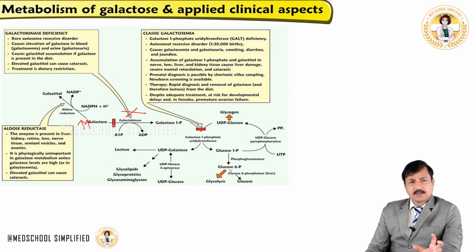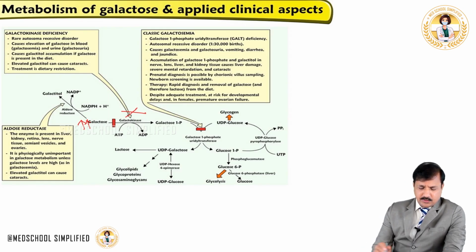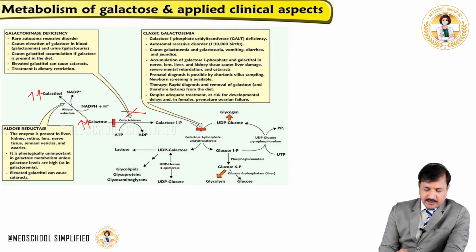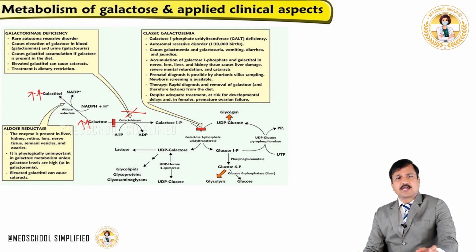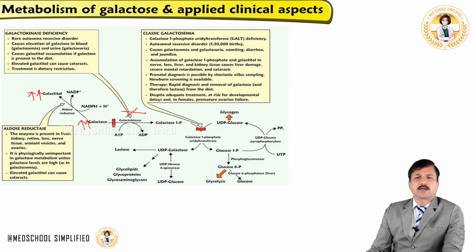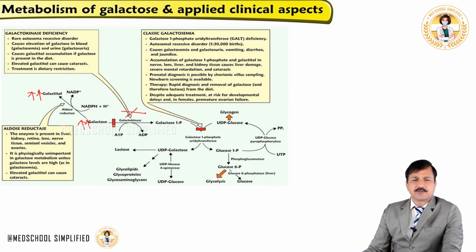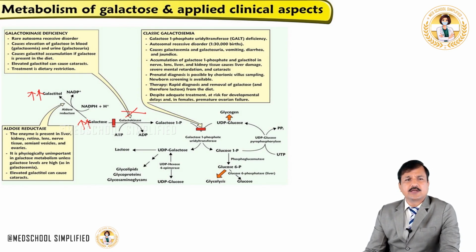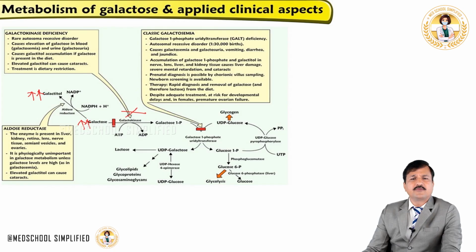Not only that, the galactose accumulating in the tissue is slowly diverted into galactitol formation, and this increase in galactitol may lead to metabolic abnormalities in a cell, especially in the lens. It will give rise to opacity in the lens leading to cataract. So the bilateral cataract that you see in galactokinase deficiency is because of accumulation of the osmotically active galactitol molecule, which is made by aldose reductase activity.